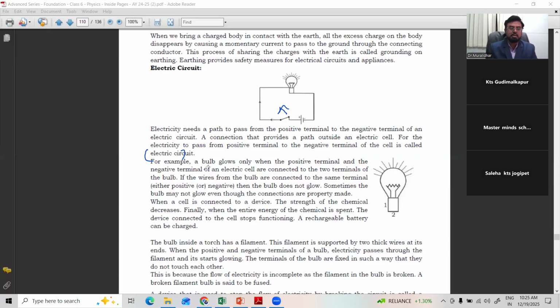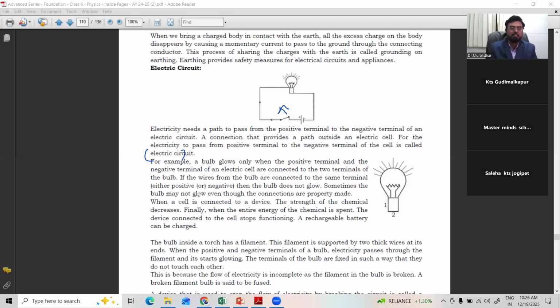For example, a bulb glows only when the positive terminal and the negative terminal of the electric cell are connected to the two terminals of the bulb. Two wires will be taken to connect the cell and bulb. The bulb will glow. If the wires from the bulb are connected to the same terminals, that is either positive or negative, then the bulb does not glow. You have to go perfectly negative to positive, positive to negative only. Otherwise, the bulb won't glow. Right?